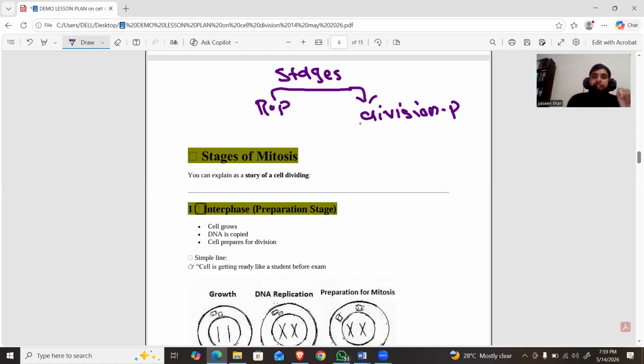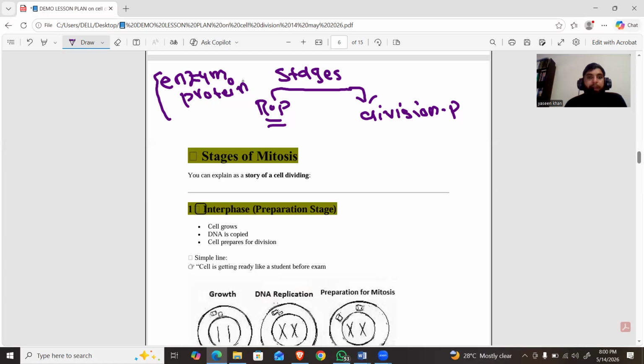The resting phase is also called interphase. It is the phase in which the cell prepares itself for division, and when the cell is prepared for division, it enters the division phase. So what raw material is required for cell division? Before going to cell division, the cell prepares itself. Cell division requires different types of enzymes, different types of proteins, and DNA replication as well.